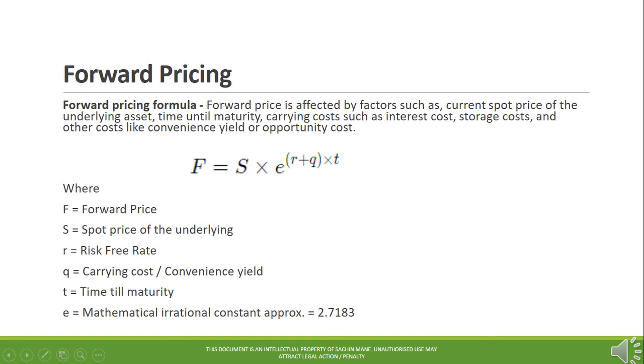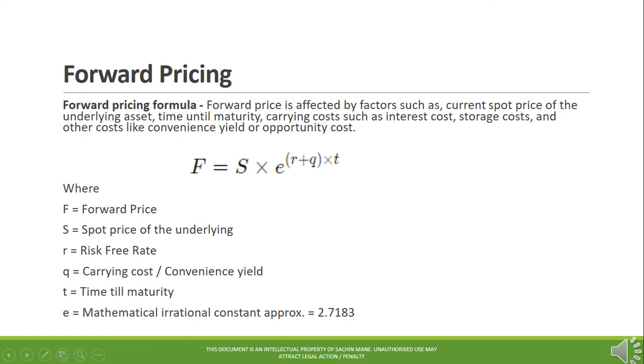Forward pricing formula. Forward price is affected by factors such as current spot price of the underlying asset, time until maturity, carrying costs such as interest cost, storage costs, and other costs like convenience yield or opportunity cost.